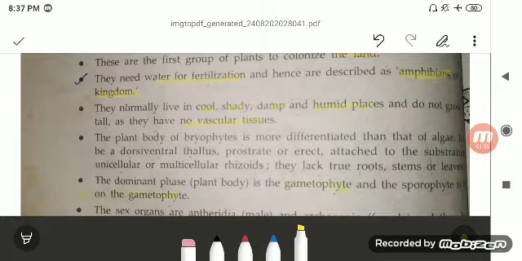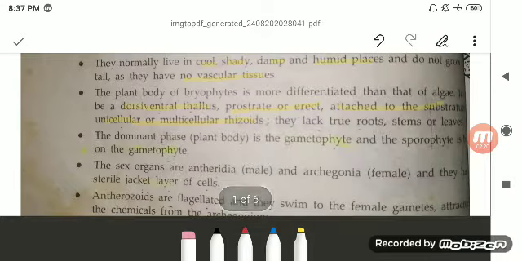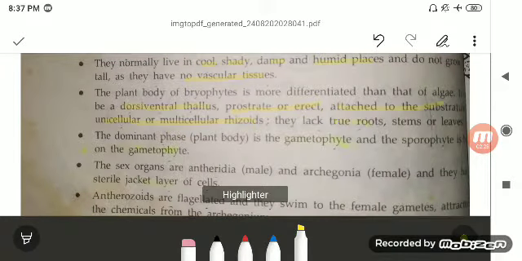The plant body of bryophytes is differentiated as compared to the algae, but not as that of the higher plants. So they have a dorsiventral thallus, prostrate or erect, attached to the substratum by unicellular or multicellular rhizoids as compared to the roots. So instead of the true roots, stems or leaves, they are attached by the rhizoids.